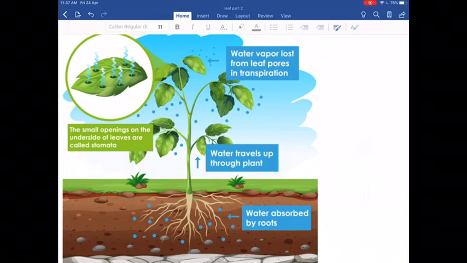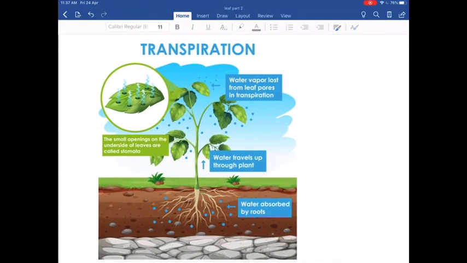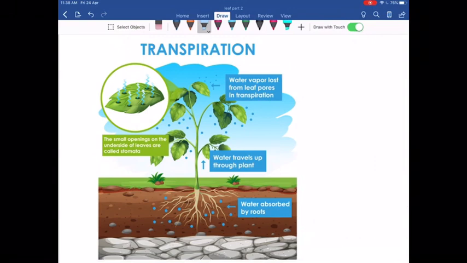Now what happens? Plants absorb water through their roots. This water goes up and gets distributed. Wait, let me draw it for you.